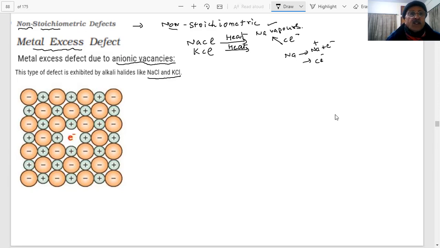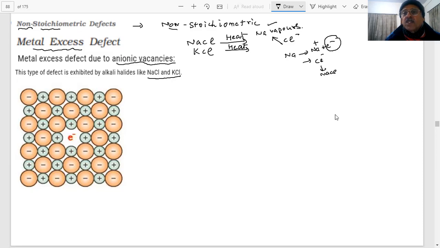So what is the result? The chloride ions were present there. When you are heating sodium, it will form sodium plus and an electron. Cl minus reacts with this to form NaCl, and the Cl is leaving from the lattice. So the vacant space is taken by this electron. You can see what happens. So sodium ions are formed, students. They react with the Cl minus to form NaCl. So there is a loss of electron.